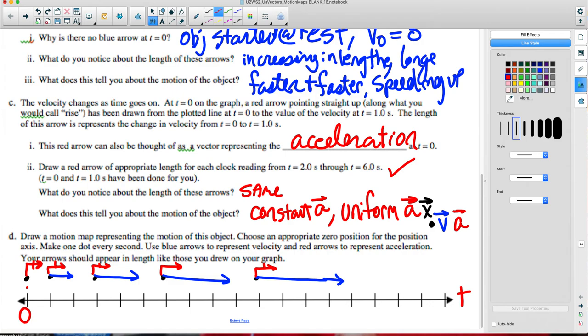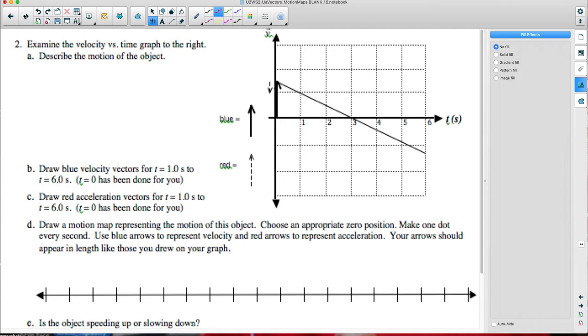Great job on that. Should we keep cranking it? Yeah. Number 2 says, examine the velocity versus time graph to the right, describe the motion. Is this a position versus time or velocity versus time graph? The velocity versus time. Excellent.